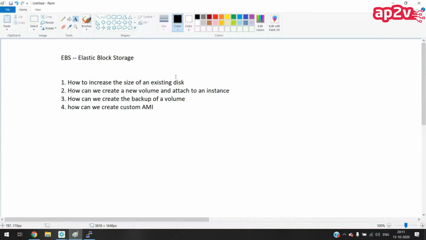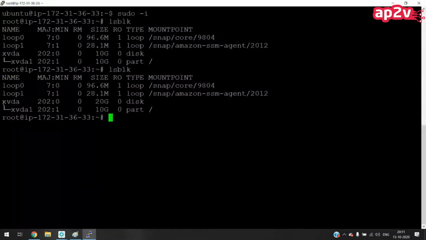How can we increase the size of an existing disk? Is it okay, all of you? Yes, sir. Now, how can we create a new disk and attach it to an existing instance? Let's say this instance has only one hard disk, and this is the root disk.